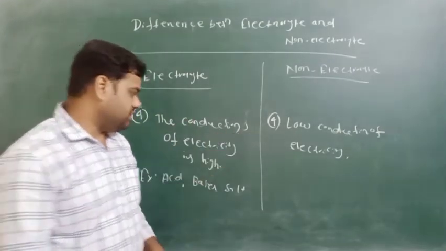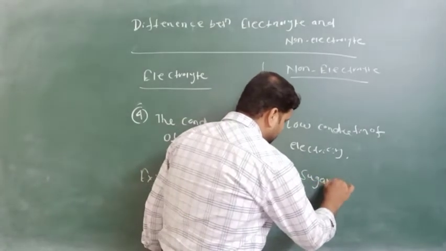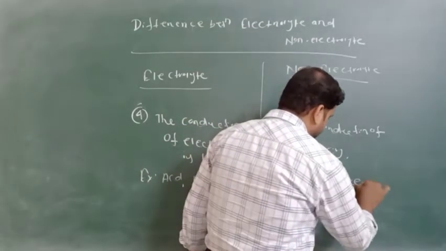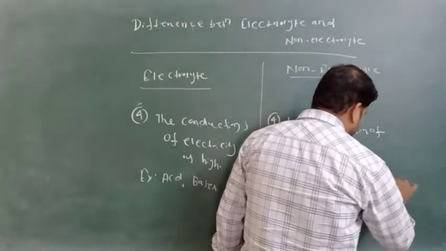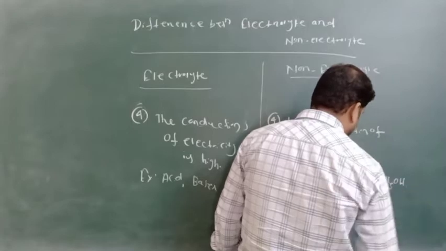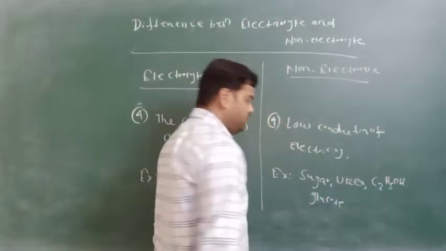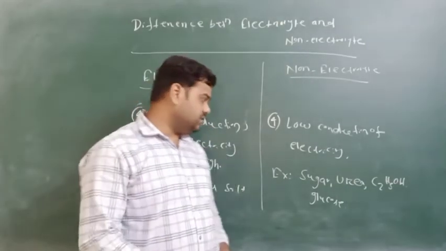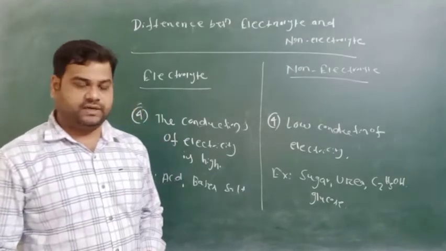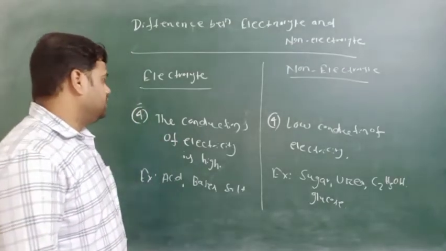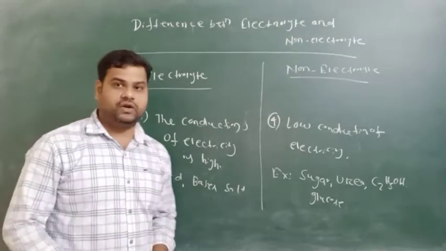And for the non-electrolyte, the examples will be sugar, urea, ethyl alcohol, C2H5OH, and glucose. These are the examples of non-electrolytic solution. So these are all about the difference between electrolyte and non-electrolyte.